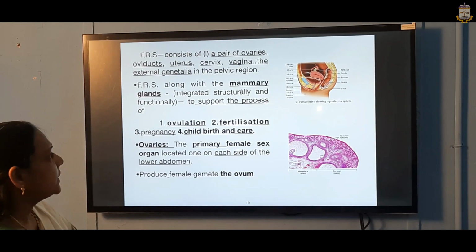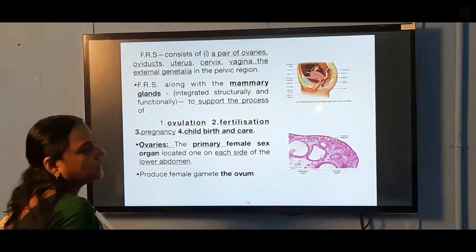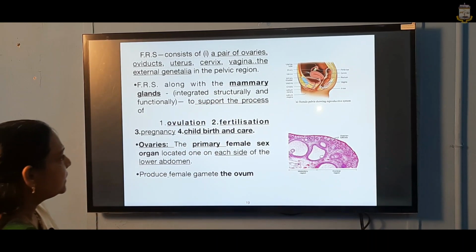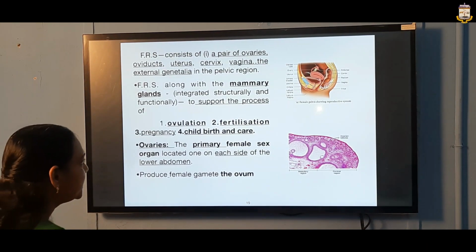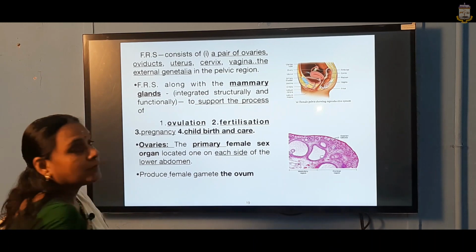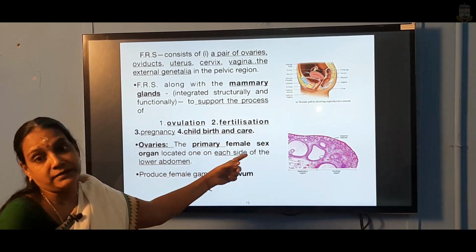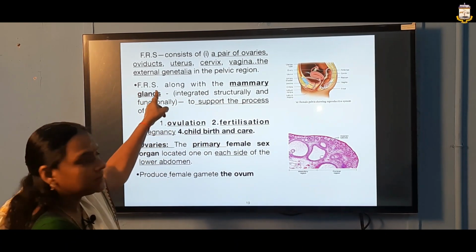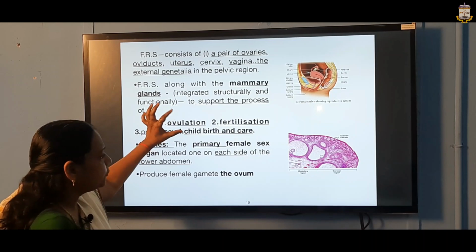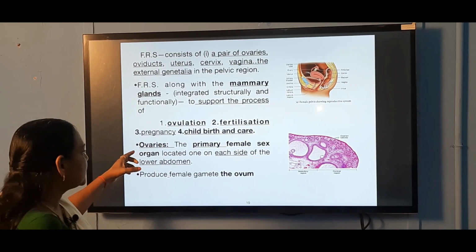And the FRS, we say, is along with the mammary glands. So, this is integrated with the mammary glands. That is why the mammary glands and the female reproductive system are in deep association, to support the process of ovulation, fertilization, pregnancy, childbirth and care. That is the reason the mammary gland is associated with the FRS. All these four processes have to be supported with the help of the mammary gland. So, the first one is the ovaries.